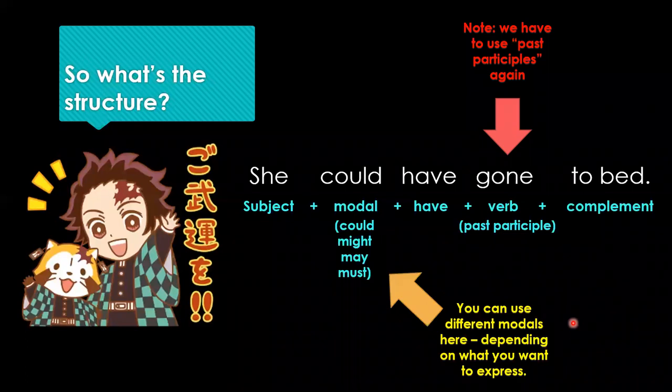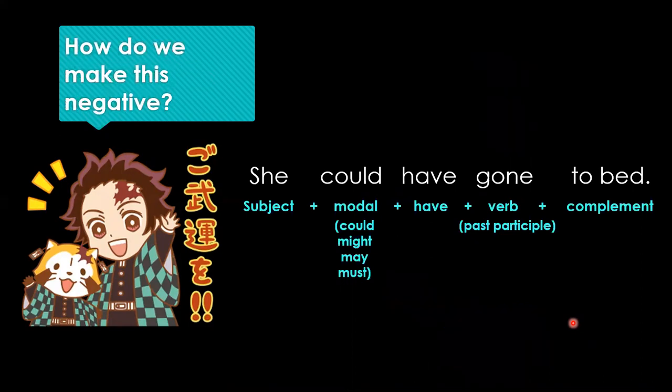Okay. But do not worry. I'm going to explain how to apply them in a second. So first, just analyze the structure, make sure you have it down. This is for affirmatives only, all right? So if this is for affirmatives only, we have to ask ourselves, how do we make this negative?